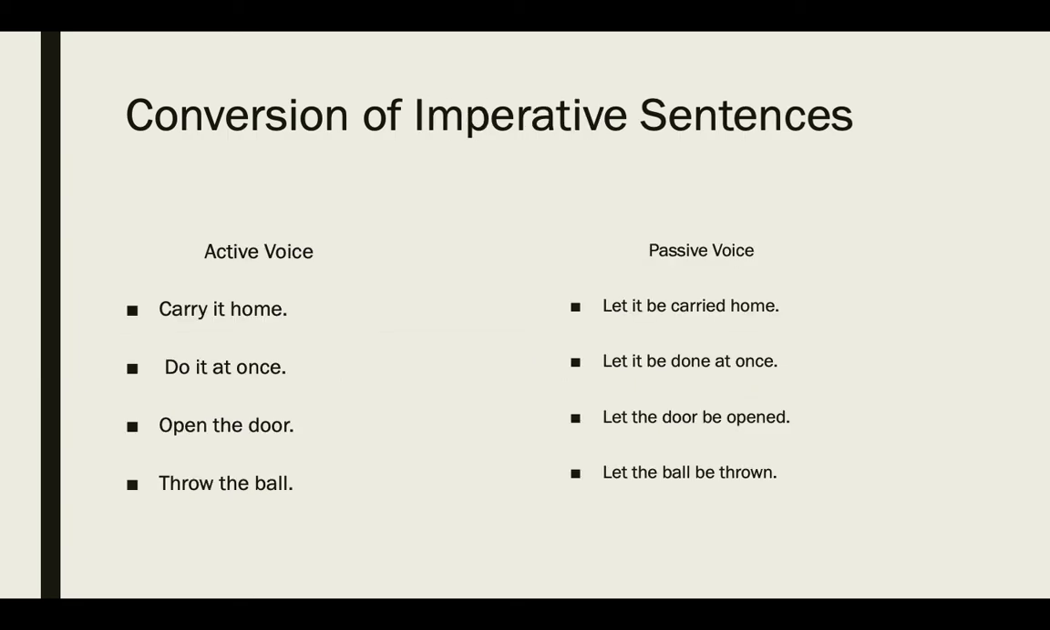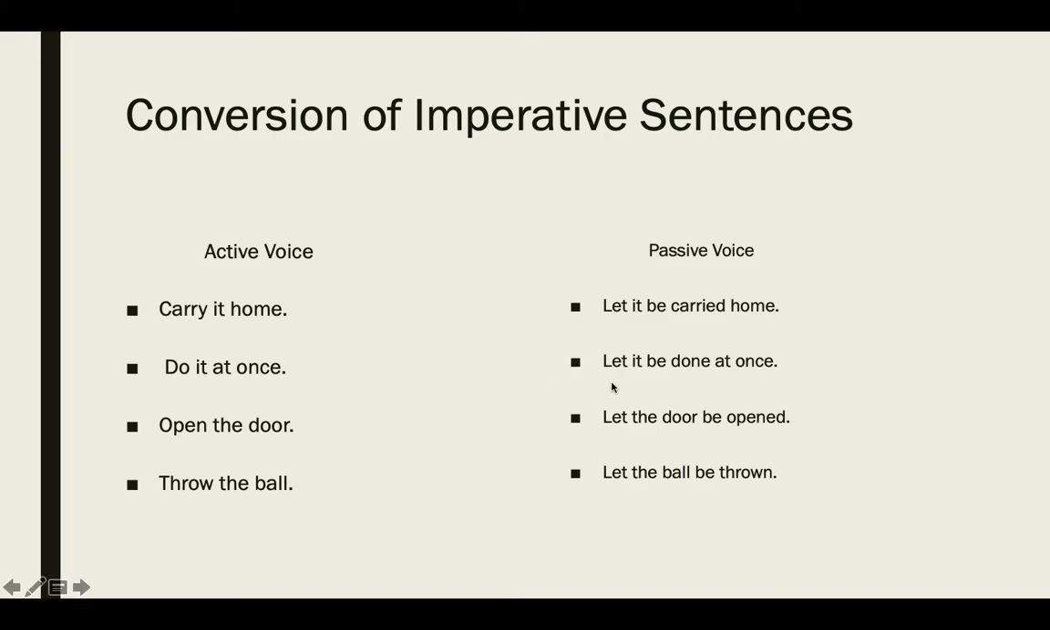And now we are moving towards how to convert imperative sentences into passive voice. First of all, what are imperative sentences? Imperative sentences are those in which you make any order, command, or request. So look at these examples. Carry it home. Here you don't have any subject. Do it at once. Open the door. Throw the ball. What is special about imperative sentences is that you don't find any subject in the sentences. All you have is a verb, that is a transitive verb, and then an object, okay?